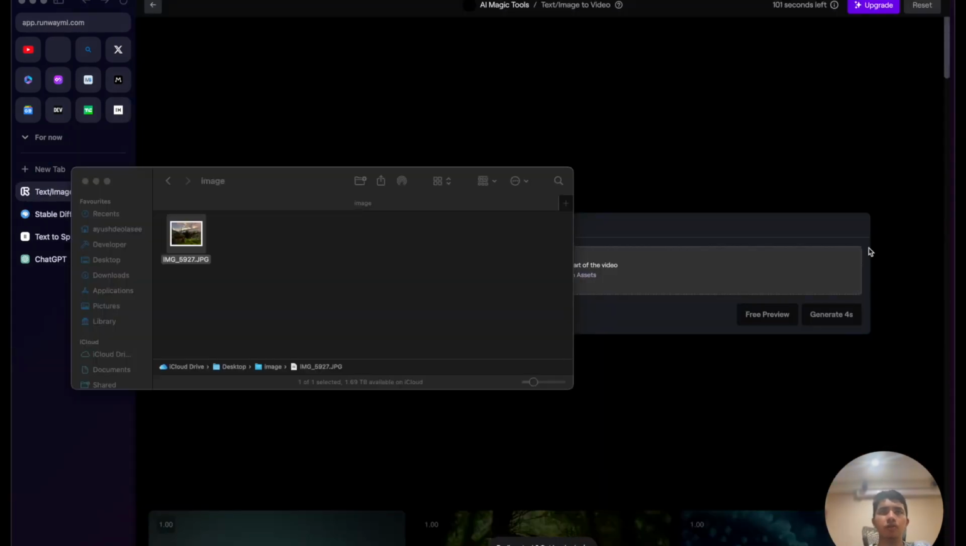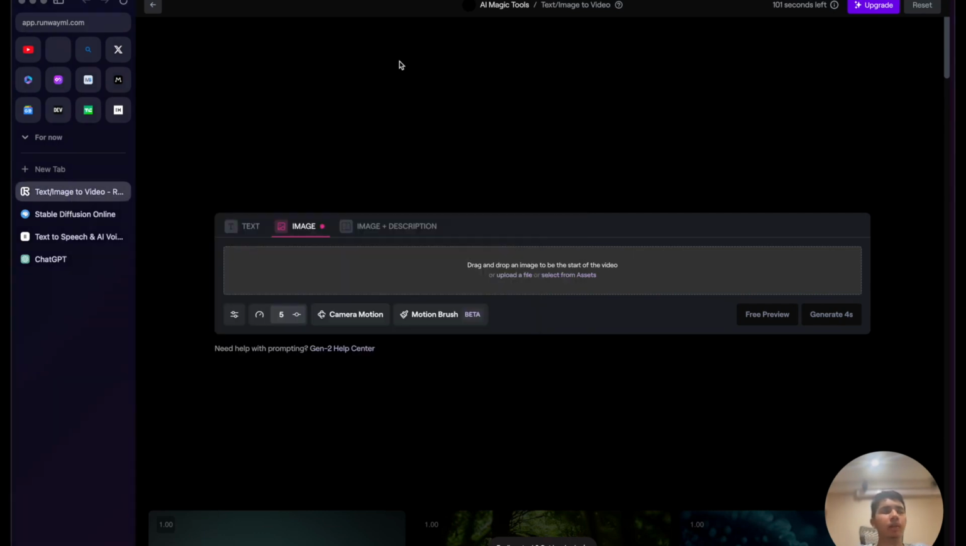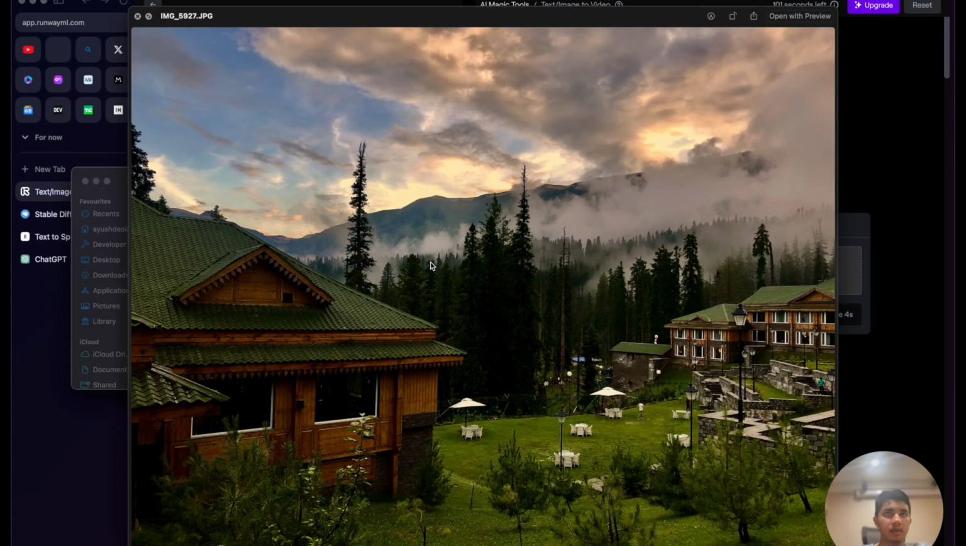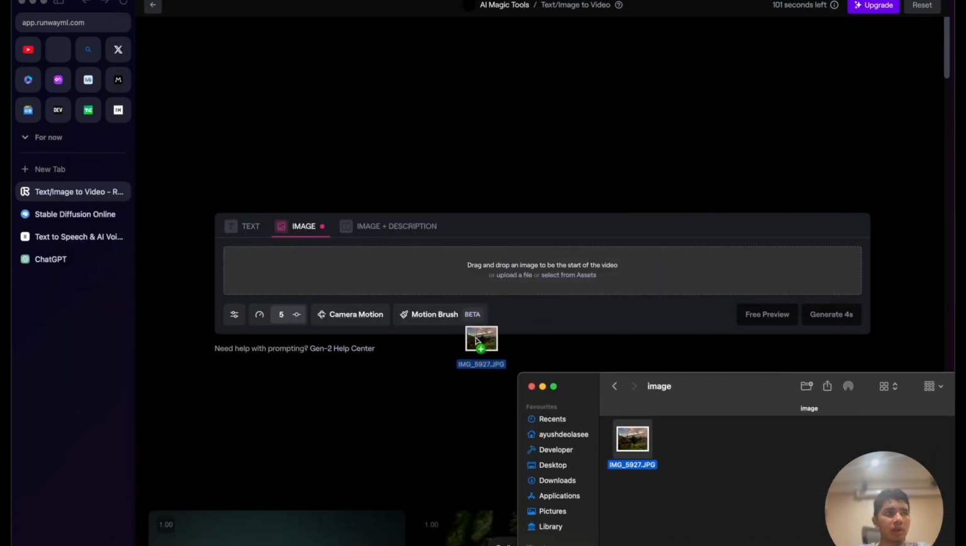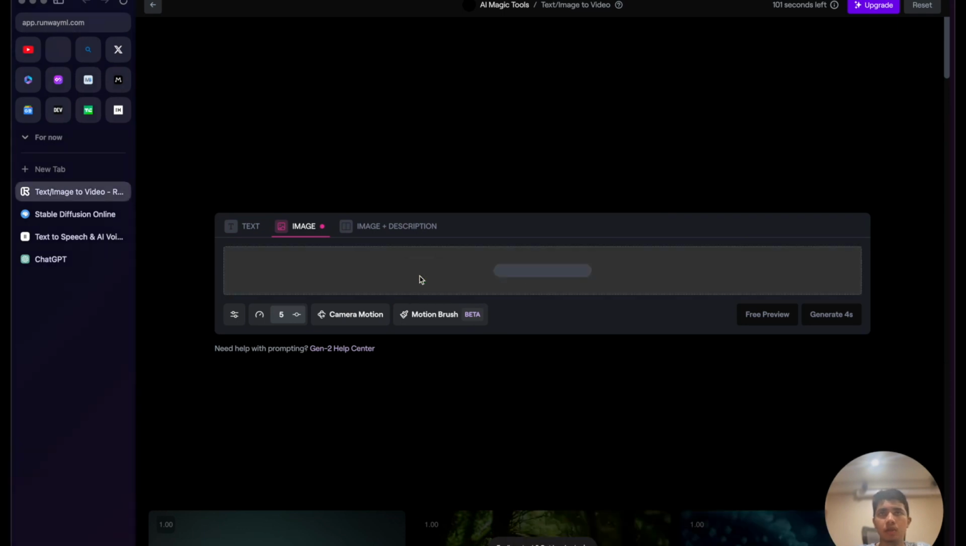All right, so the next tool that we're going to have a look at is an image to video tool by RunwayML. Essentially what it does is that it takes an image as an input, and it will convert that image into a video. For this demonstration, I have selected this image, and we just drag and drop this image onto it. We'll give it a second to load.